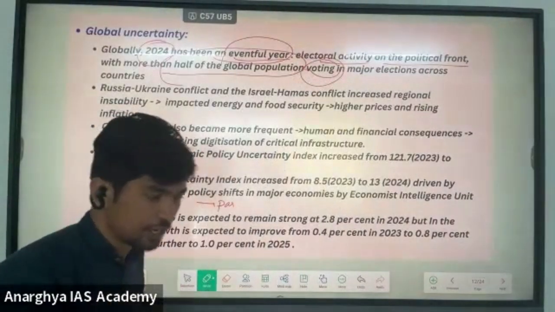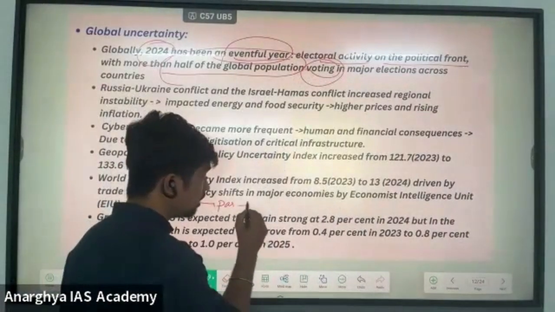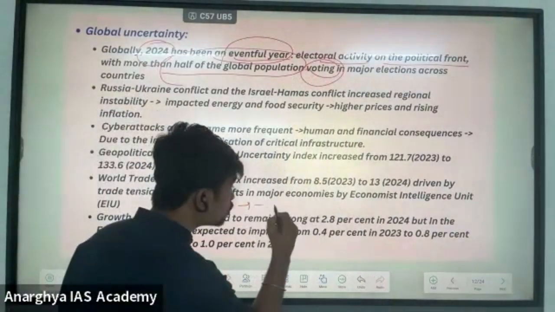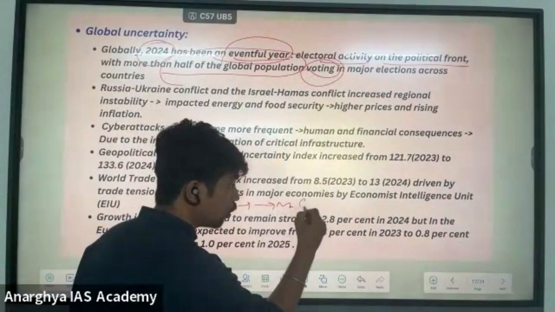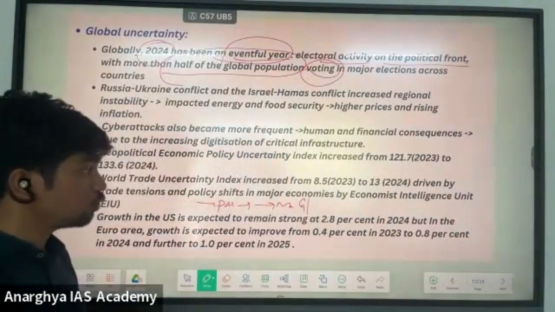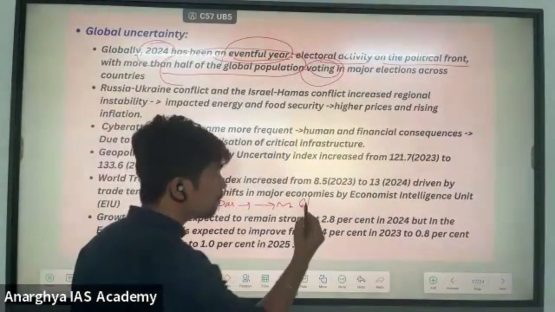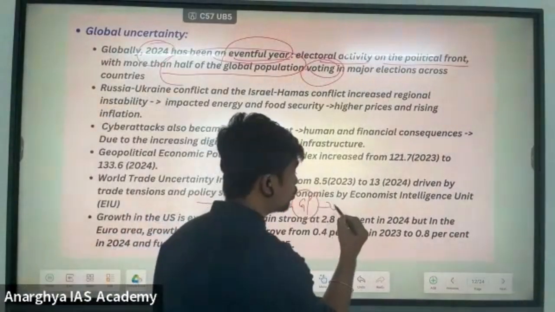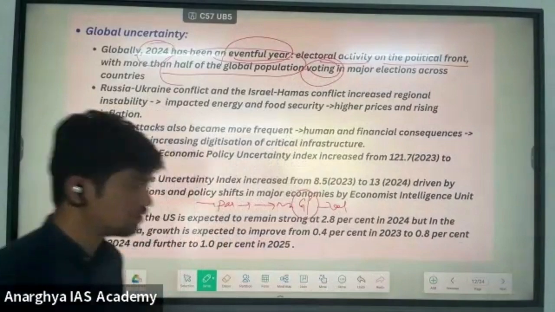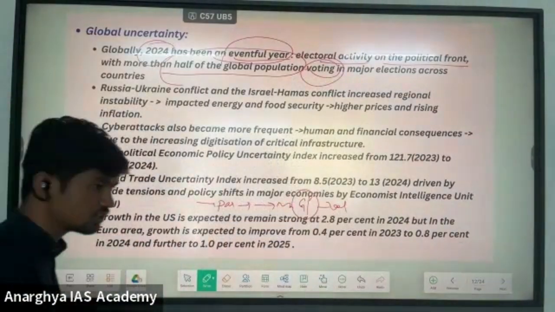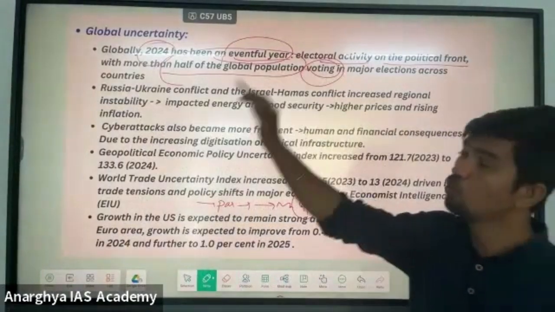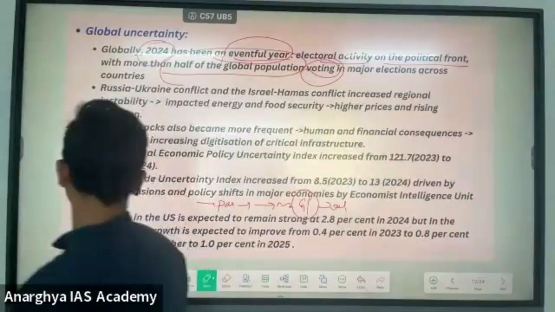Different parties have different ideologies. Because of that, there are policy level changes at the global level, and they may affect the global economy positively, or negatively also, because the parties have changed, their ideologies are different, their policy making is different. How it affects the global economy is always uncertain.